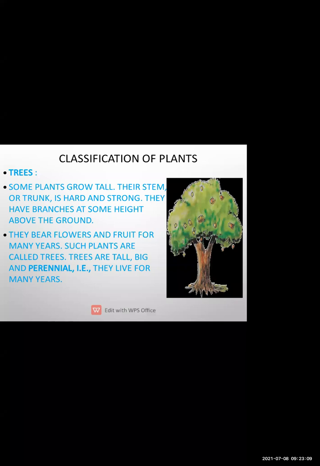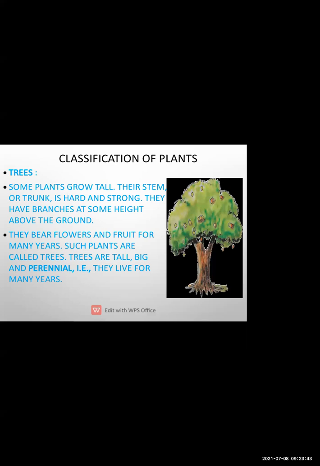In the mango tree you have seen the bark is strong, and the roots are a taproot system. They go deep in the soil in search of water and food.